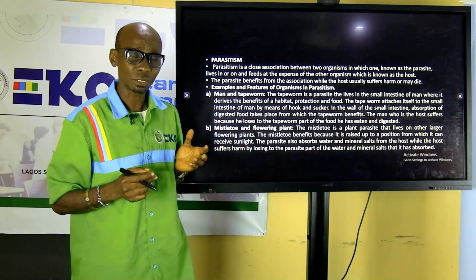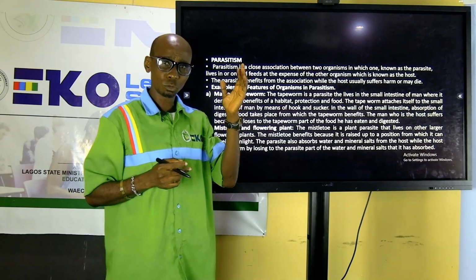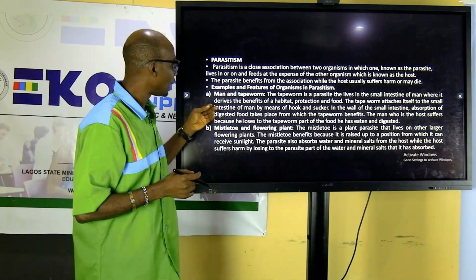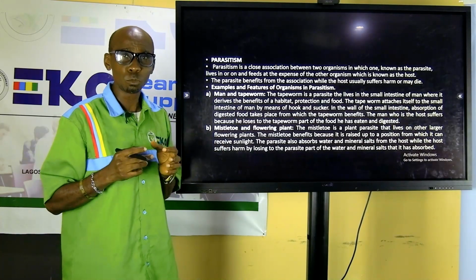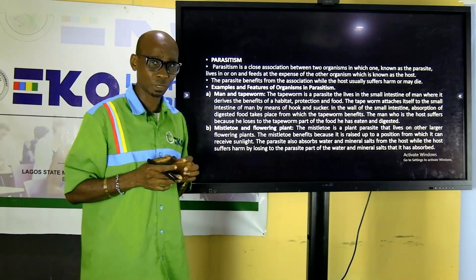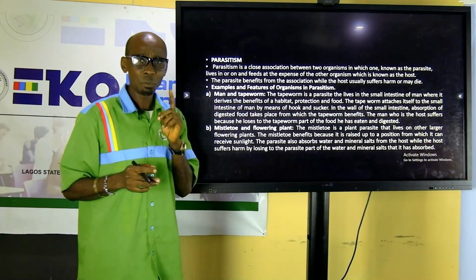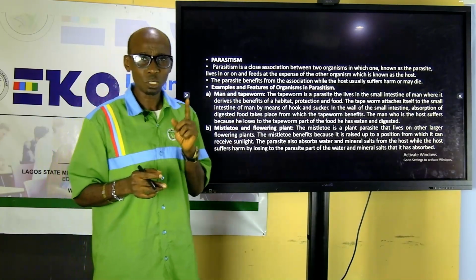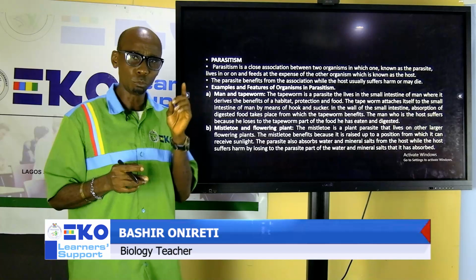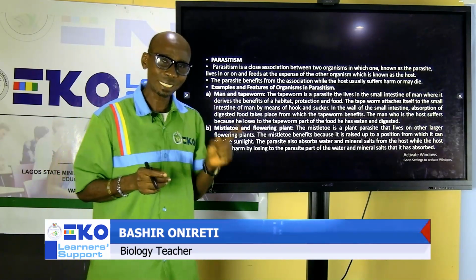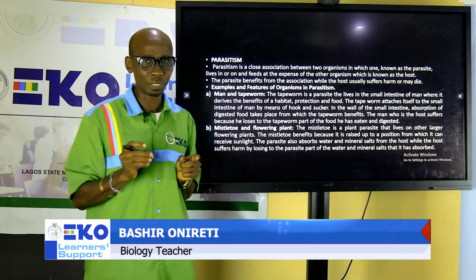We have looked at association in which two of them gain. We have looked at the one in which only one gains. Now we are looking at another one, which is most popular in our environment. Once you remember mosquito, you remember parasitism. Please, parasitism or commensalism or mutualism is different from parasitic in terms of definition.